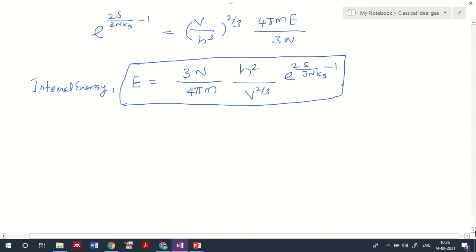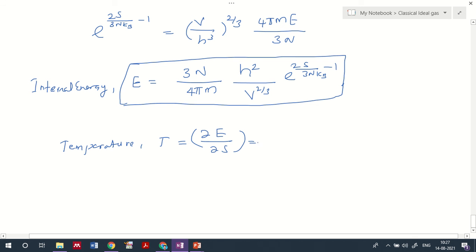I said that the internal energy U in this equation we have represented as E. So basically we have internal energy E equal to 3n by 4 pi m times h square divided by v raised to 2 by 3, times e raised to 2s by 3nkB minus 1. So internal energy we already identified. Now we have to identify the temperature representation. So temperature T equal to dou E by dou S.